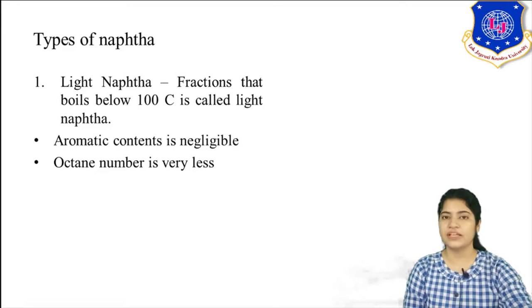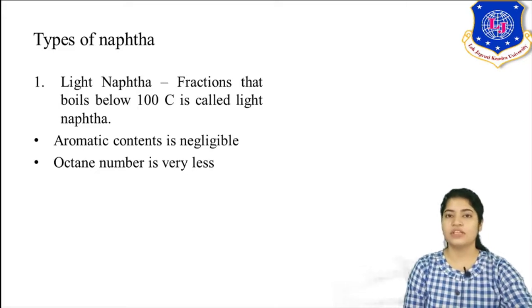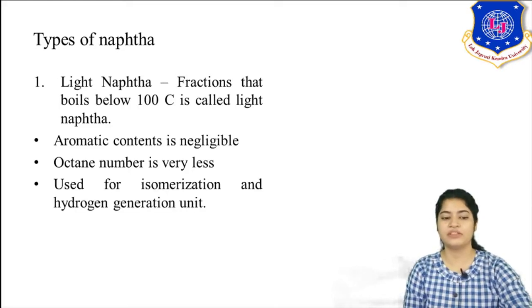To use it as a fuel, octane number or cetane number must be there. But here paraffin is rich in amount, and it cannot be used in a gasoline engine because chances of heavy explosion are possible. Flame propagation is not controlled, hence it is dangerous to use it directly as a fuel. You either have to blend it or send it into a reformer unit, where certain reactions and transformations are carried out on this fraction, and the octane number increases.